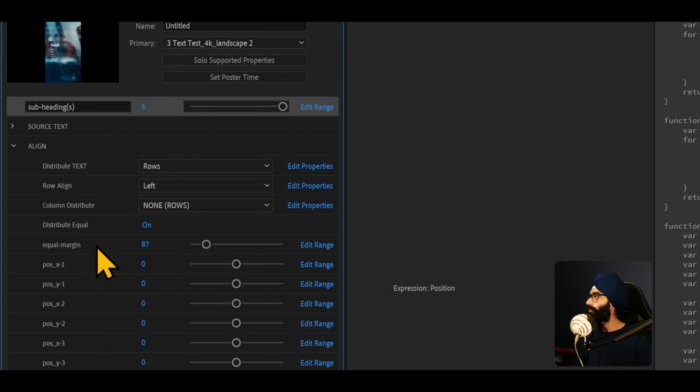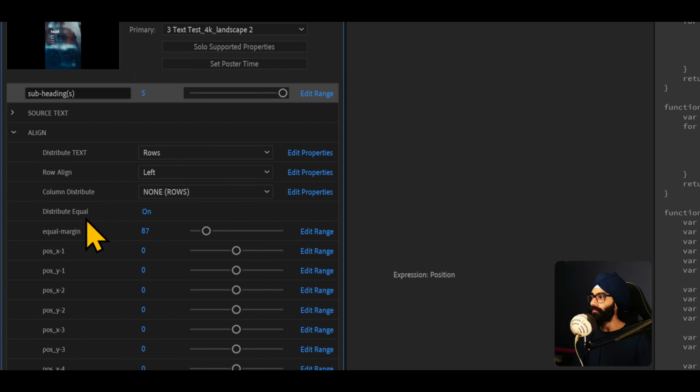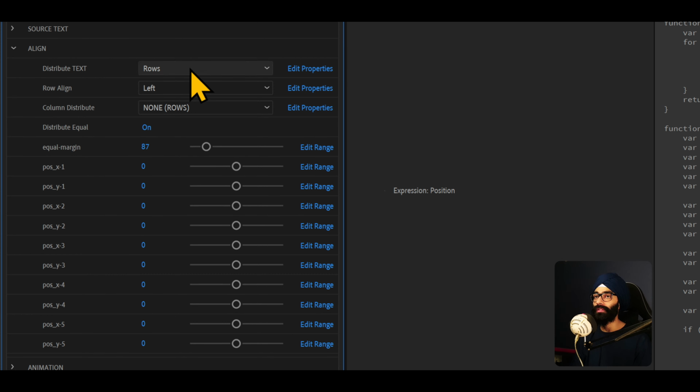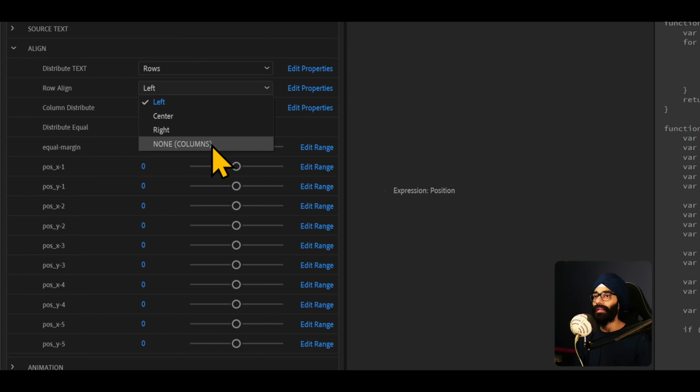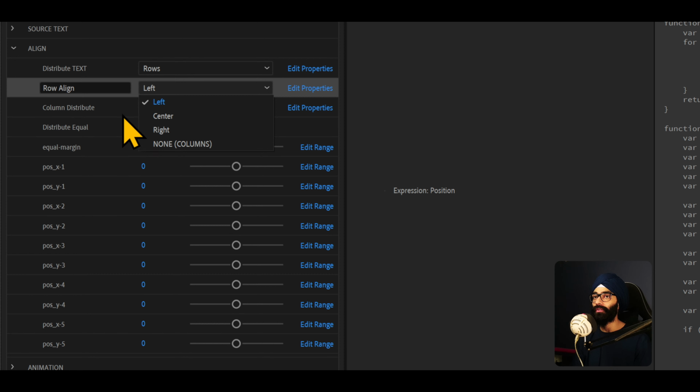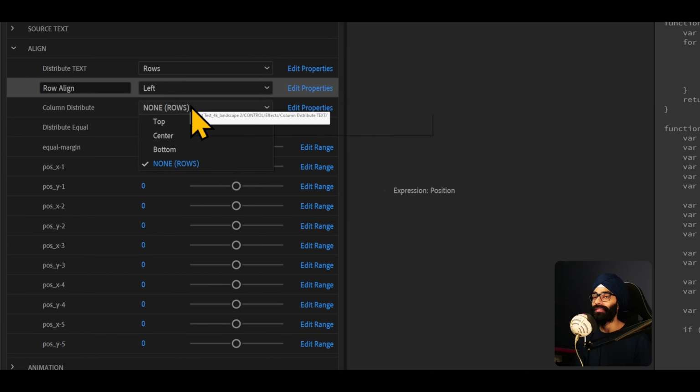This is probably the most important tab here, align. Okay, align has all these options. You can distribute text based as rows or columns. When you are at row, we have left, center, right, and none. When you shift here to columns, it will automatically have clamped it to just stay at columns, because at that point it's a dead drop-down menu. And Erindel, who makes tutorials on geometry nodes, I took his course and he once said you should never have dead sliders or dead controls in your tools.